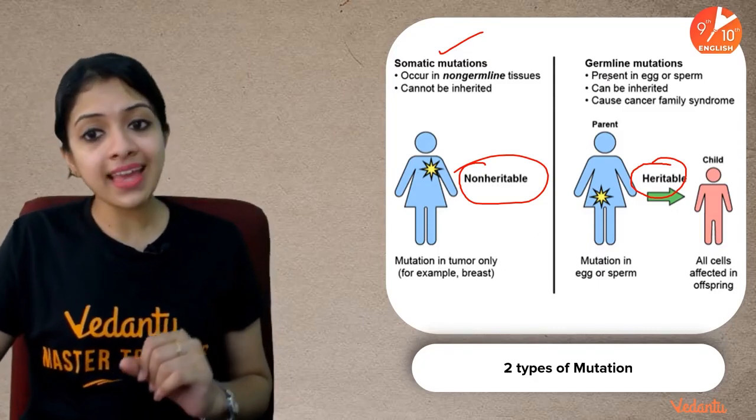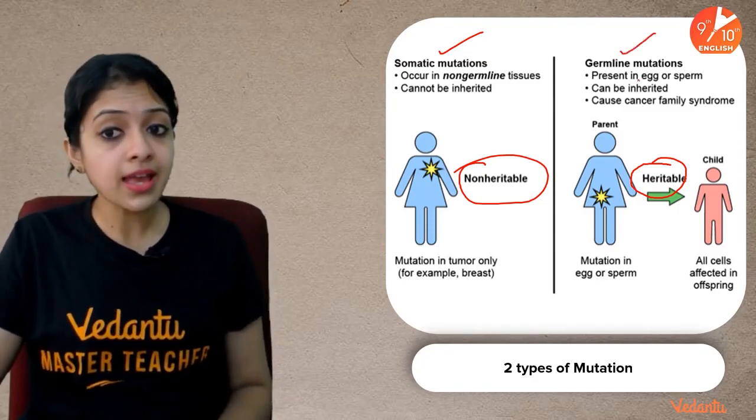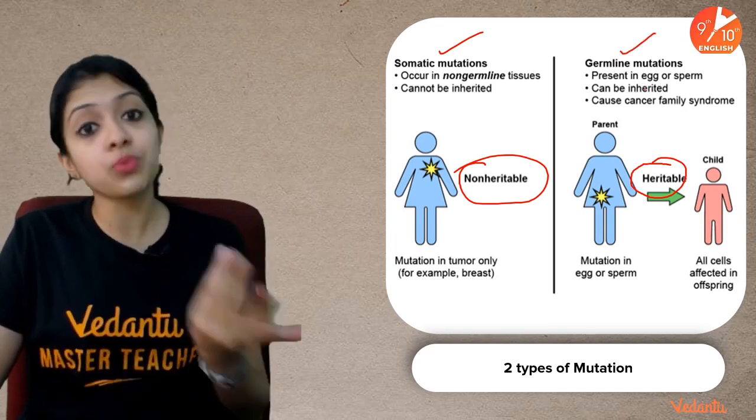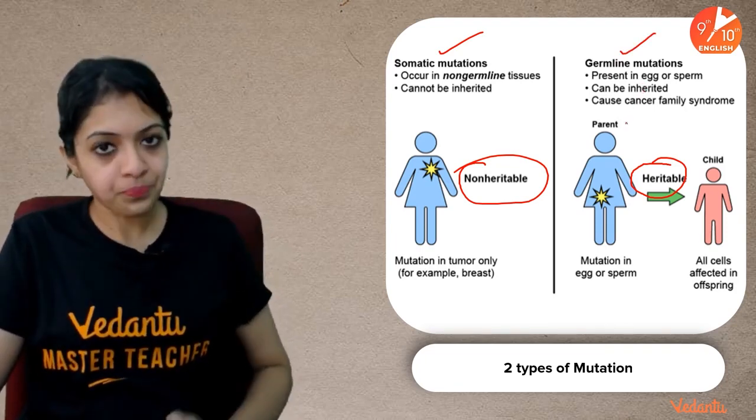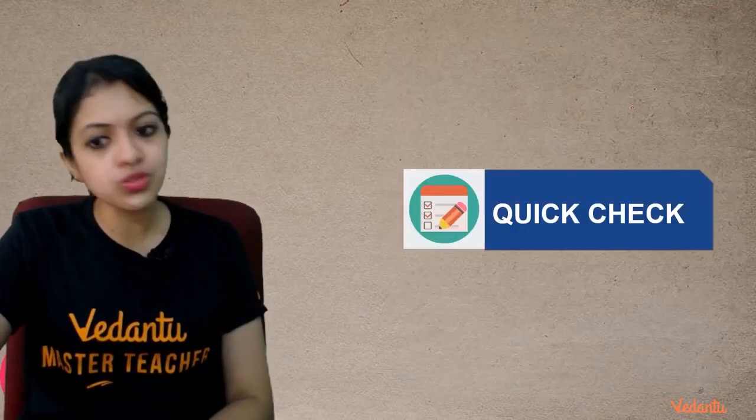Okay, and then germline mutations are those which are found in eggs and sperms, which means it can get inherited by the next generation also. Okay, so do remember this also, two types of mutation.